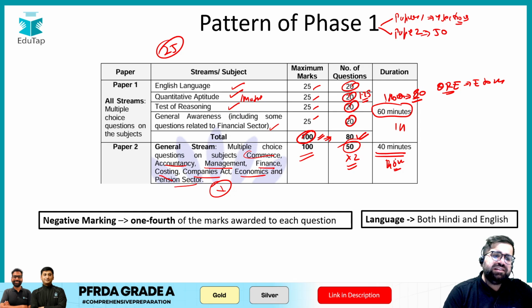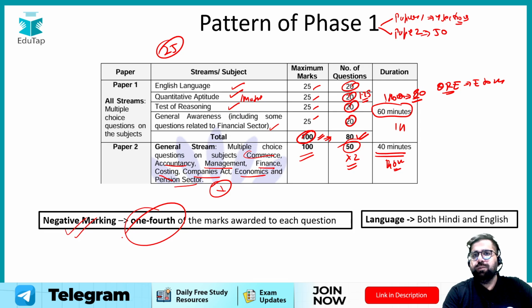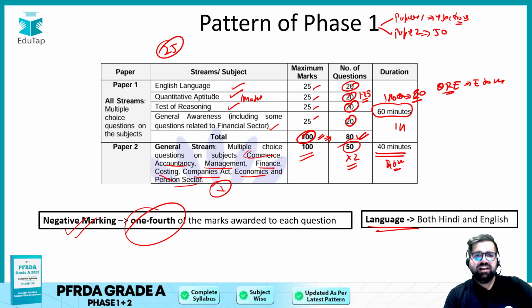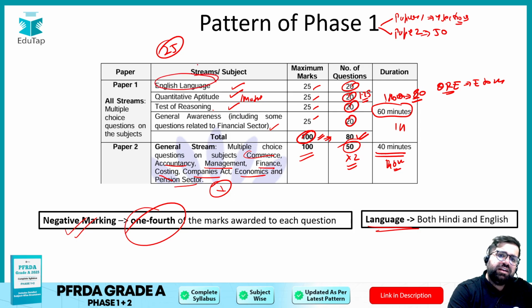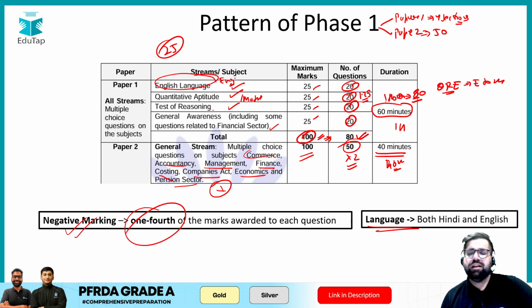Please note that there is negative marking of 1/4 for all the answers that you mark incorrect. And the language for quant and reasoning can be Hindi or English. For current affairs as well, but English will be specifically in English only. You cannot switch it into Hindi. This is what the pattern of phase 1 is all about.